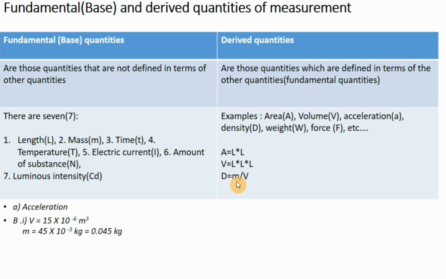So that's what we have seen here. You see that density is equal to mass divided by volume. You see that density is expressed in terms of mass as a fundamental quantity and volume as a derived quantity. Yes, and by getting a full explanation of what is fundamental and what is derived quantity, it's easy to answer our question. Yes, let us go and answer our question.